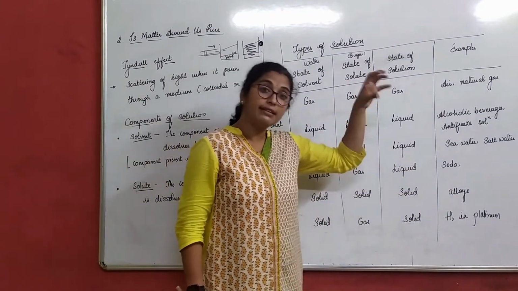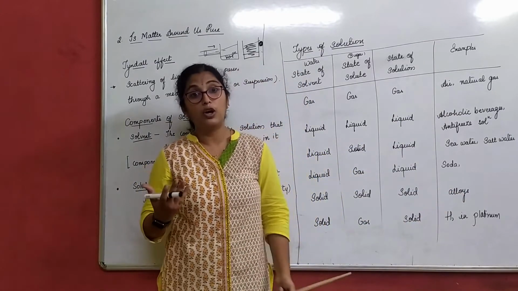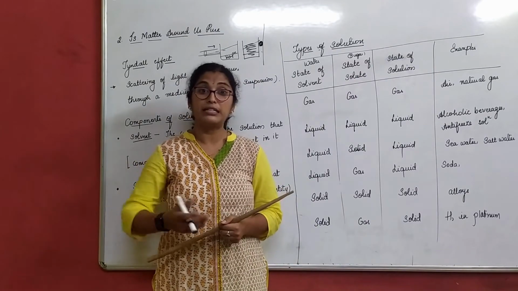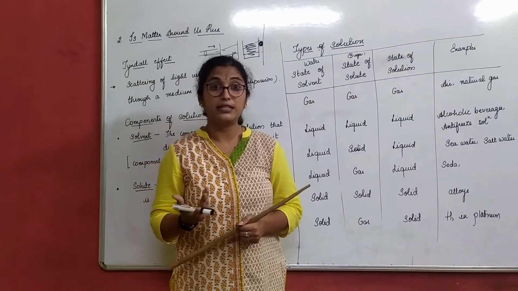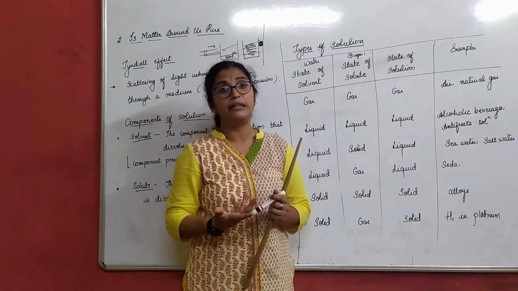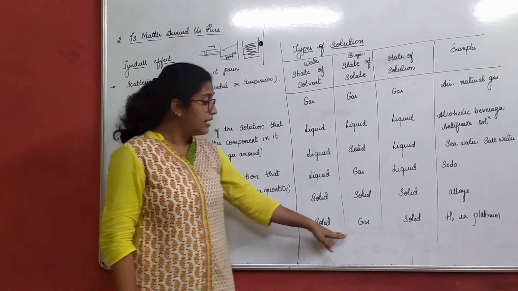Solid in solid, the type is also solid. What could it be? Alloys. What are alloys? Alloys are the mixture of two or three metals, for example brass, bronze, etc. We mix those different metals and form one particular metal. That's called an alloy.